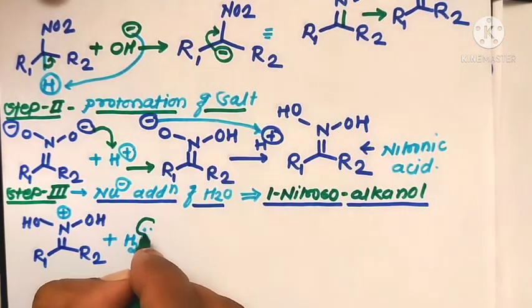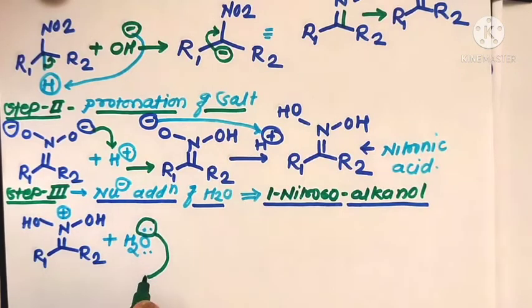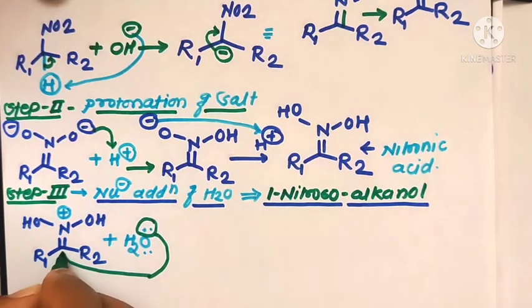Here the oxygen containing a non-bonded pair of electrons donates toward the electron-deficient carbon atom. Since nitrogen contains a positive charge, this carbon is an electropositive center.